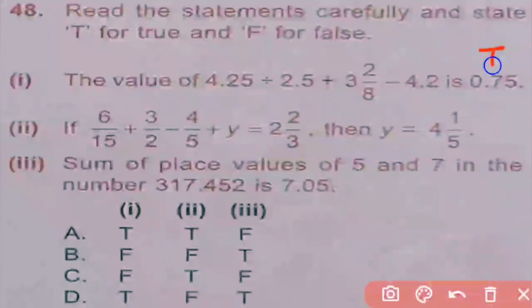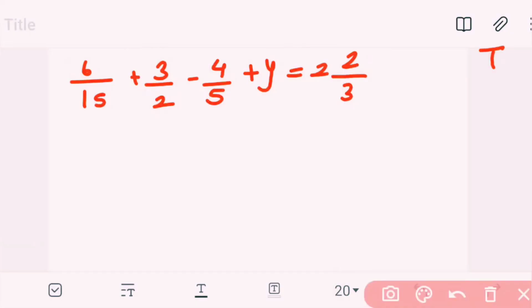Now second option: if 6 by 15 plus 3 by 2 minus 4 by 5 plus y is equal to 2, 2 by 3, then y is equal to 4, 1 by 5. So here we find out the value of y first. So we first solve this. Now their denominators are different, so we first make their denominators the same by finding their LCM. The LCM of 15, 2 and 5 is 30.